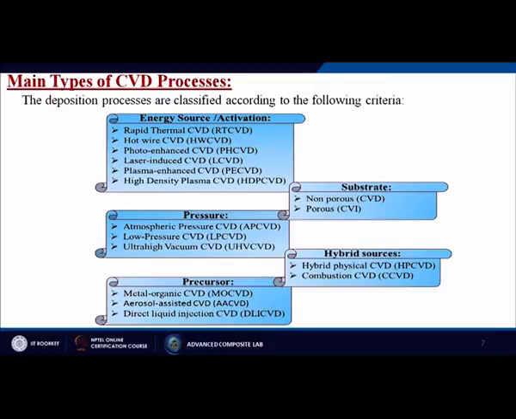So, we are using certain kind of heat energy with the chemical vapor deposition process. Next is the precursor: metal organic CVD, aerosol assisted CVD, direct liquid injection CVD. That means whatever source materials you are going to take, based on these source materials you can divide the CVD process into different parts.